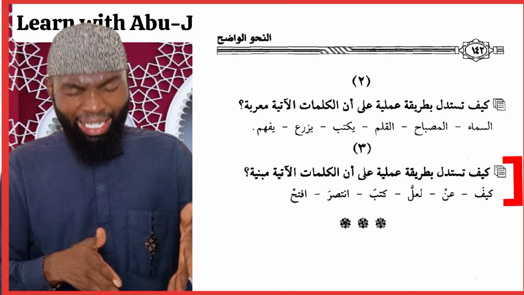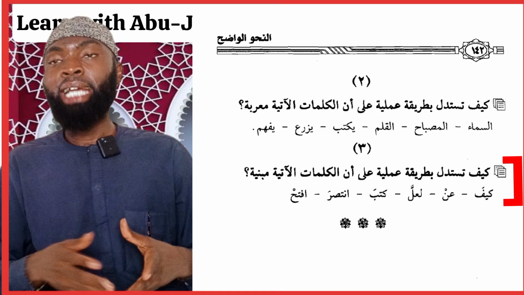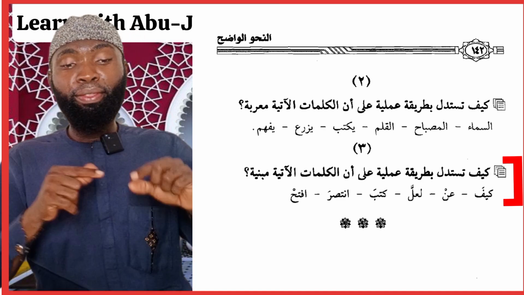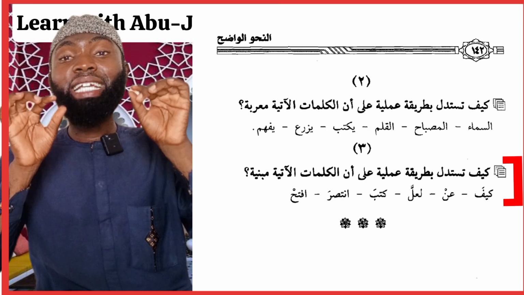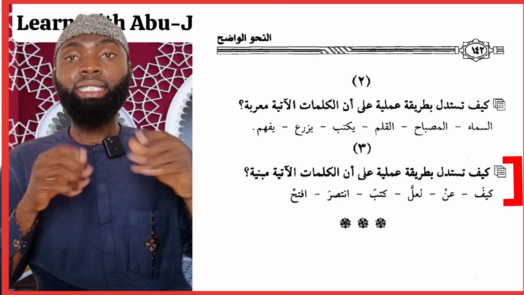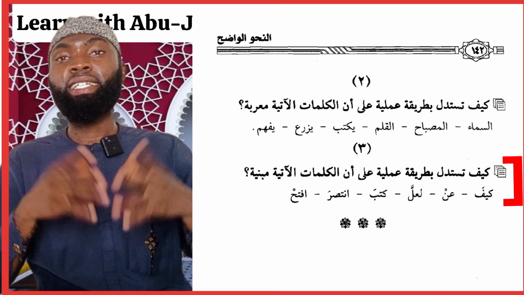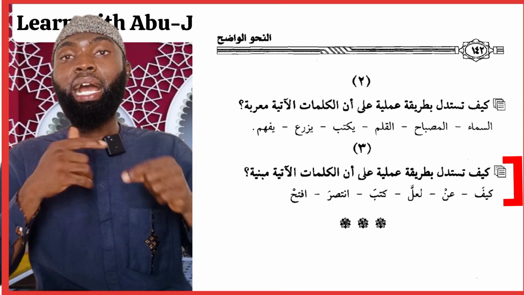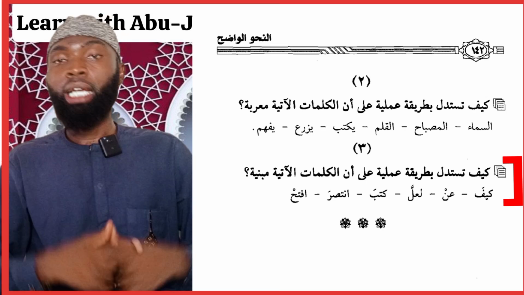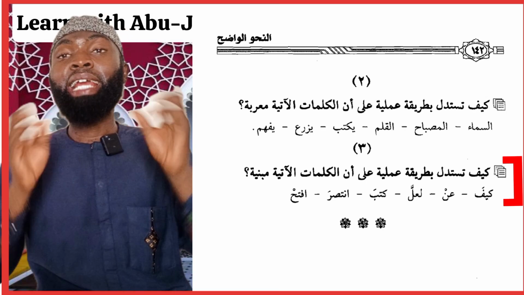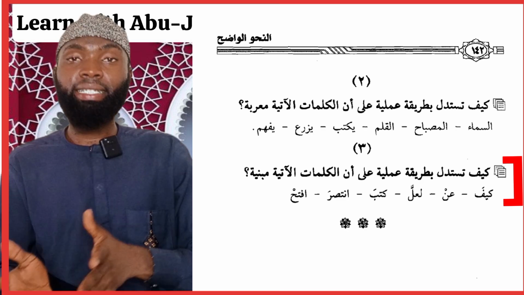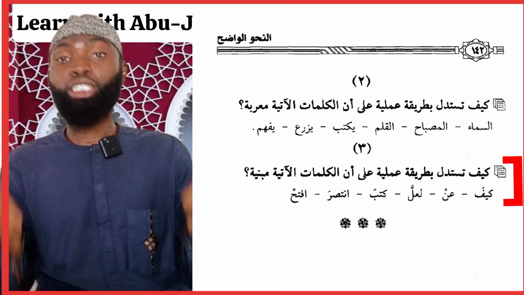You can say that the practical way to show that these words are non-declinable is to place them in different sentences and see whether their endings change based on the changes of their position in a sentence. And when we do that, we will see that they will not change.